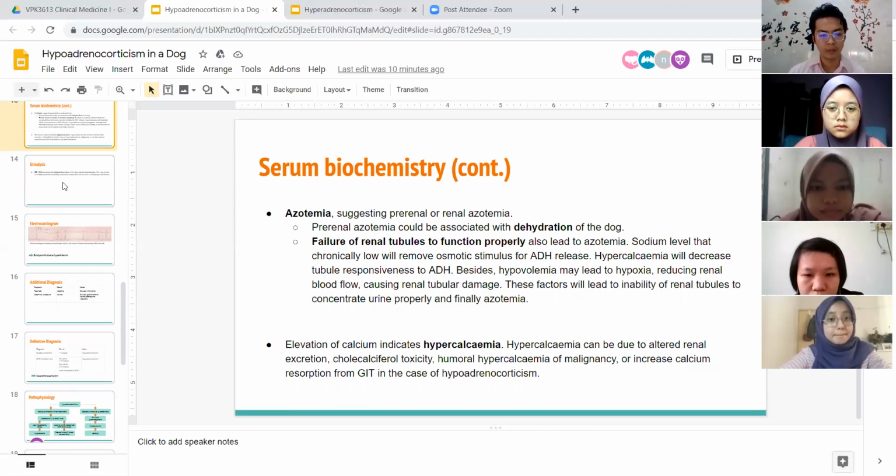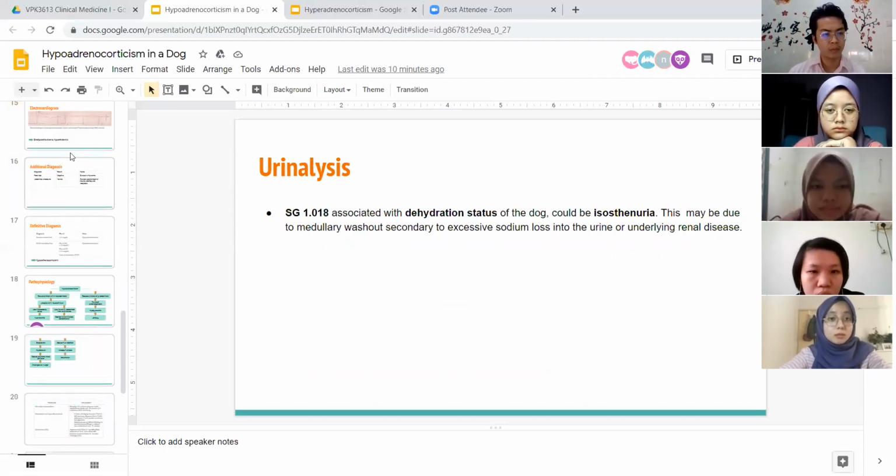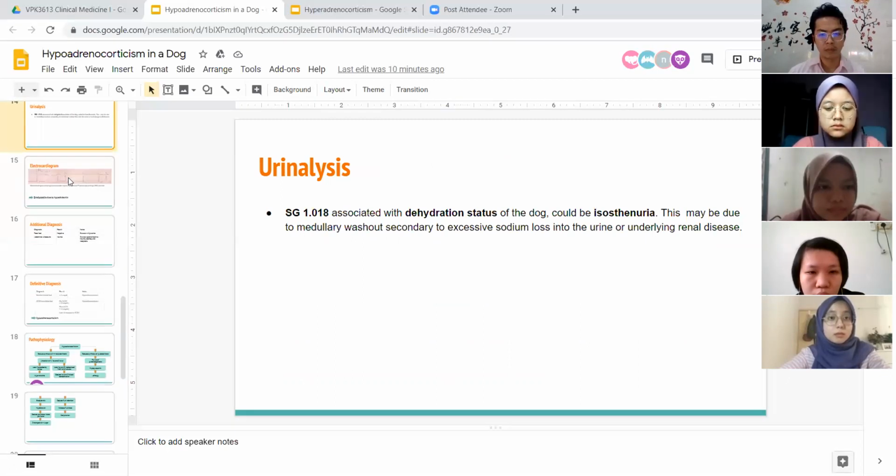The hypercalcemia in Lucky can be due to outer renal excretion, cholecalciferol toxicity, humoral hypercalcemia, or malignancy, or increased calcium resorption from the GIT due to hypoadrenocorticism. So in the urinalysis, we can see the SG of 1.018, which is associated with the dehydration status of Lucky.